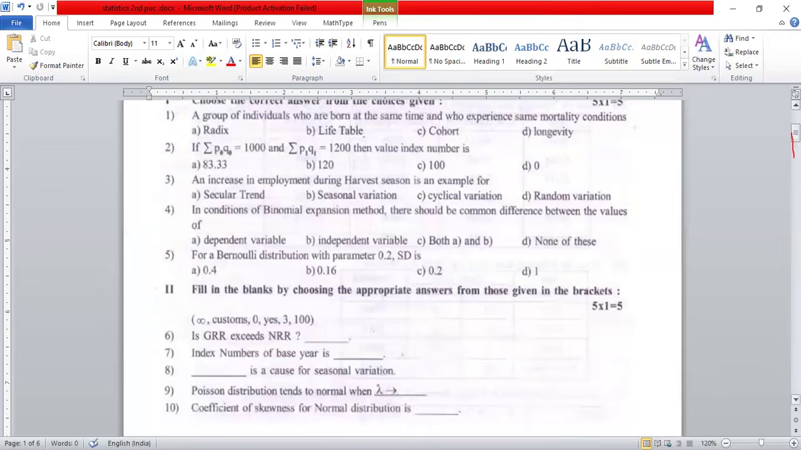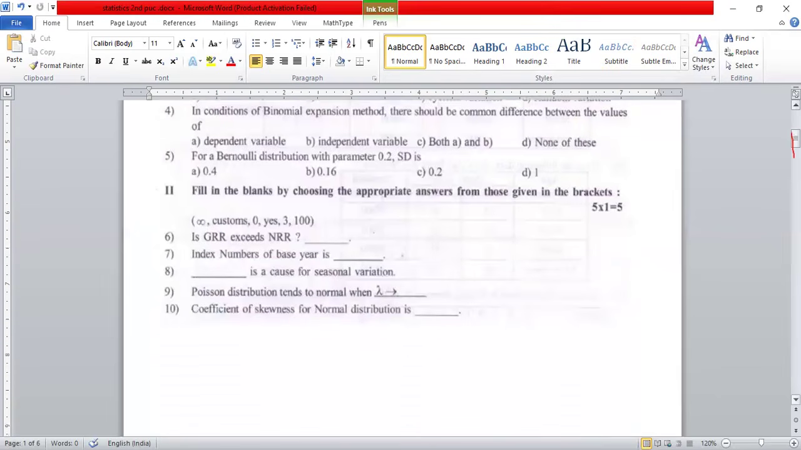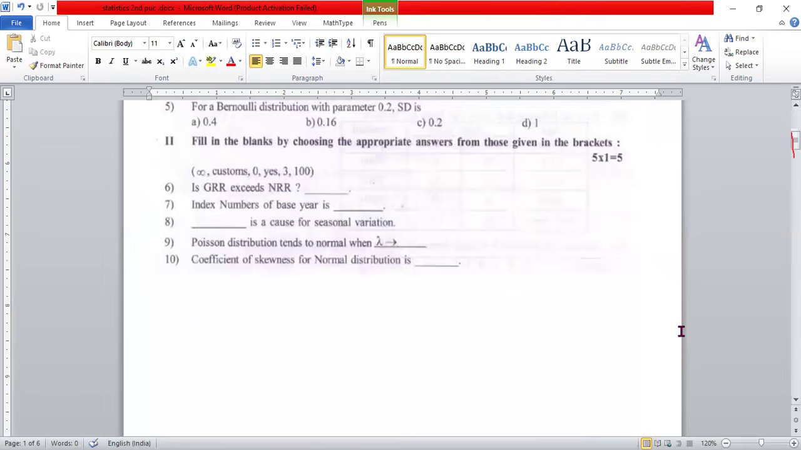Now, the second part of section A. So fill in the blank. Definitely, this is also very easy. In the second part, I can score 5 out of 5 marks.